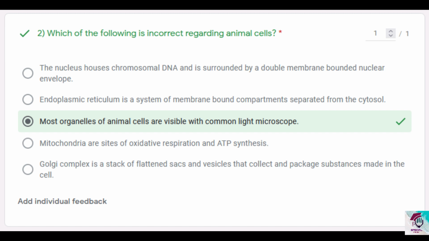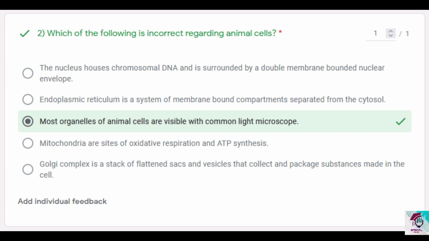And option 5, Golgi complex is a stack of flattened sacs and vesicles that collect and package substances made in the cell. This is correct. This is one of the main functions of Golgi: collection, packaging and distribution of materials. Distribution of substances and materials means it may be to transport elsewhere within the cell or to secrete outside of the cell also, but it is one of the main functions of Golgi. So let's come to option 3.